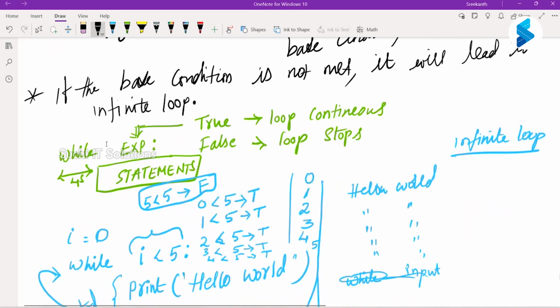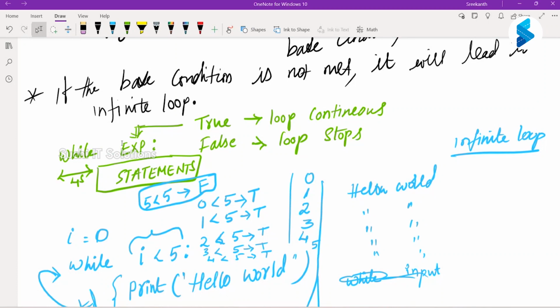And the one problem with while loop is you have to be very careful with your base or termination condition. If the termination condition doesn't meet, your loop continues running. We should ensure that whatever condition we have put should eventually return false. Only then your loop stops.